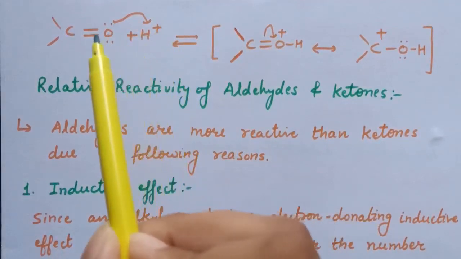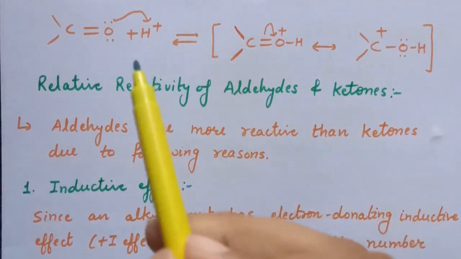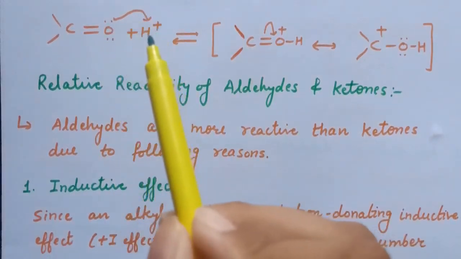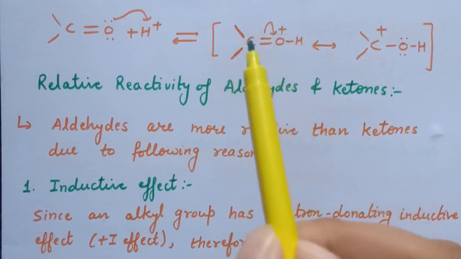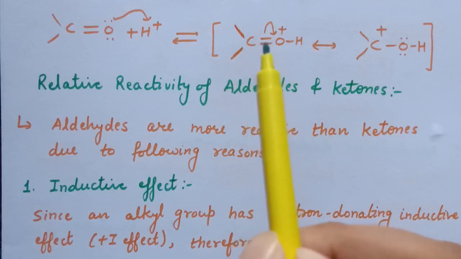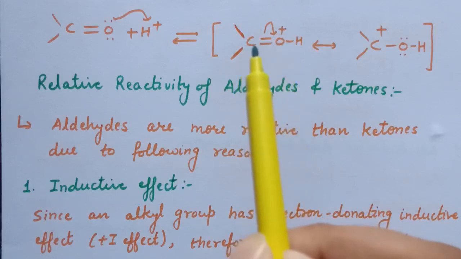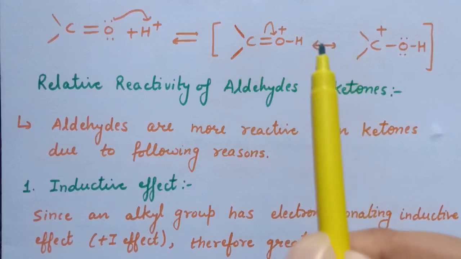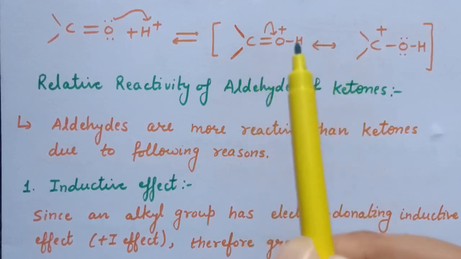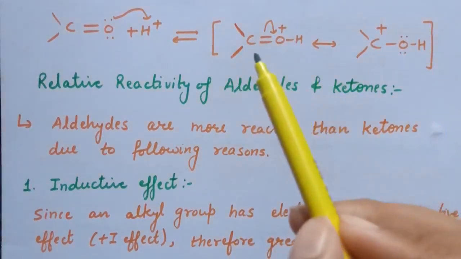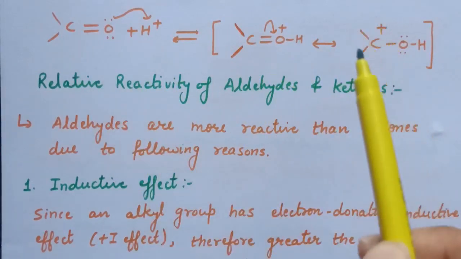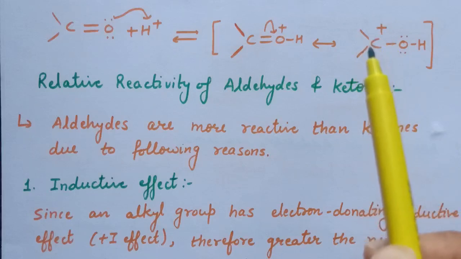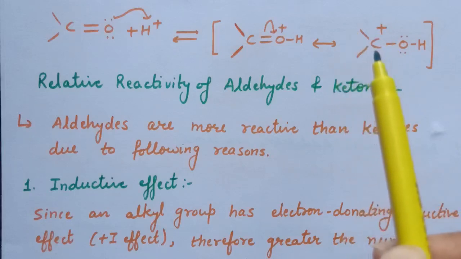In that case, acid catalyst is used. Now here this carbonyl oxygen attacks this H+, and here this species is formed. Now due to difference in the electronegativity, oxygen is more electronegative than carbon, so here is the resonating structure. Or you can say that by drawing the resonating structures in presence of acid, this positive charge on the carbonyl carbon increases, and therefore nucleophile can easily attack on this carbonyl carbon.